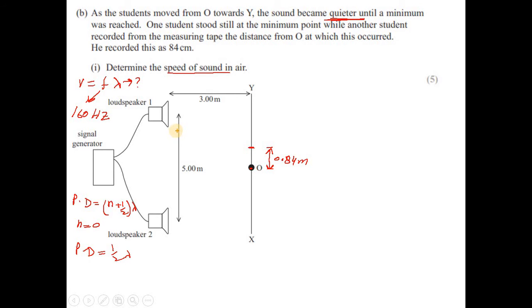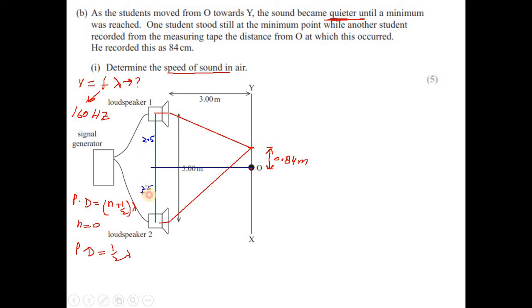Now, if you see the diagram, sound is coming and reaching there from speaker 2, and the distance between these two speakers is the total distance, which is 5. So from the center, this is 2.5 and this is 2.5 meter.